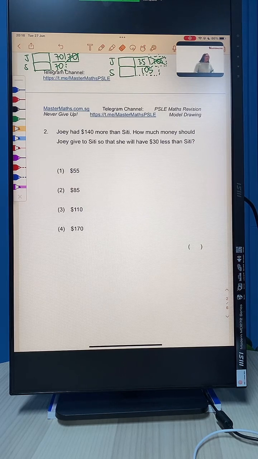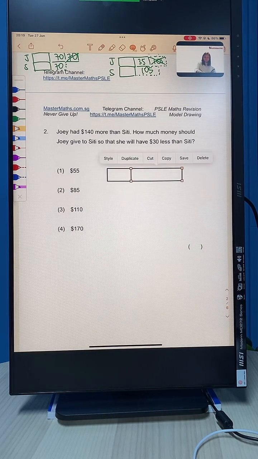Now, for some of you who are asking, is there any other way we can do this without the model? Yes, there is. I'm going to show you in a second as well. For those of you who are trying the model method, can you try this now? I will go through in about 2 to 3 minutes time. Let me give you a hint. Again, I will start. The difference is $140. So what do you think we should do?